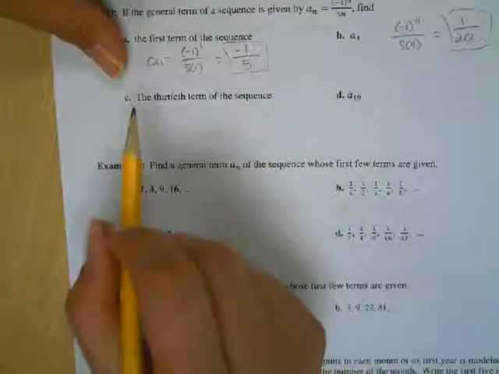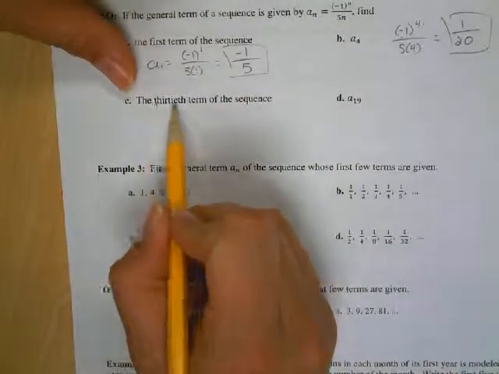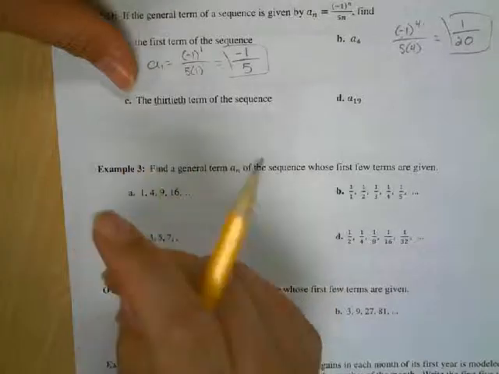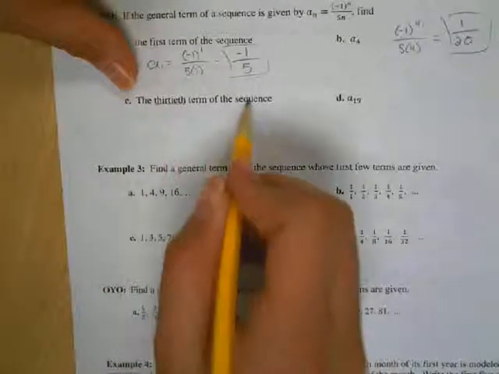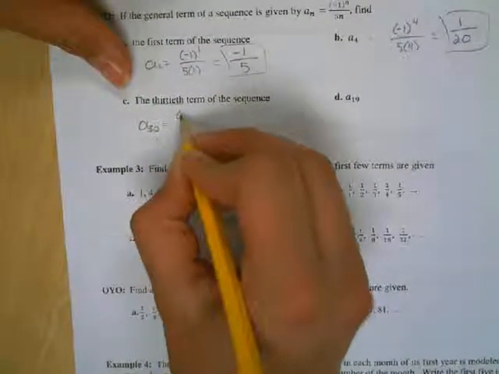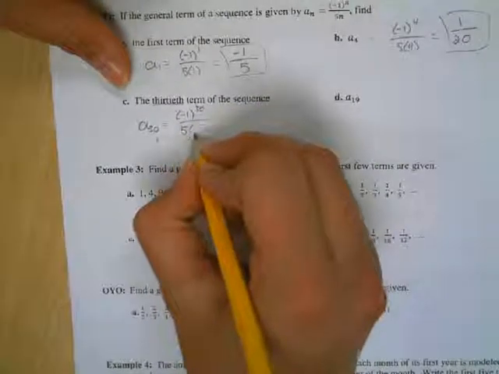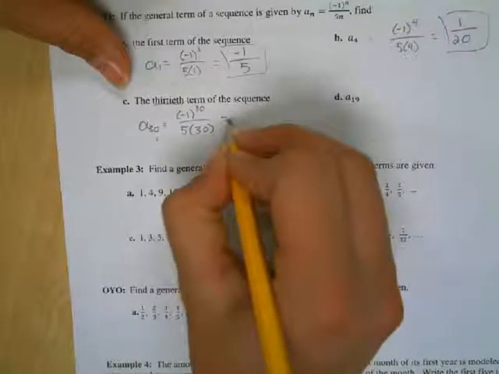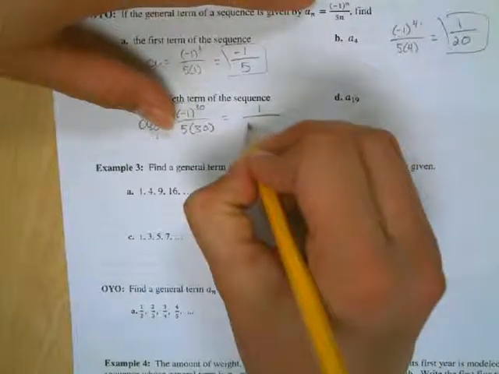Now this one, read very carefully and make sure you're very careful when you're reading these on the test. This says the 30th. The 13th would have an n in it. It's the 30th term of the sequence. So a sub 30 is negative 1 to the 30th power over 5 times 30. Even exponent, that makes that positive. 5 times 30 is just 150.